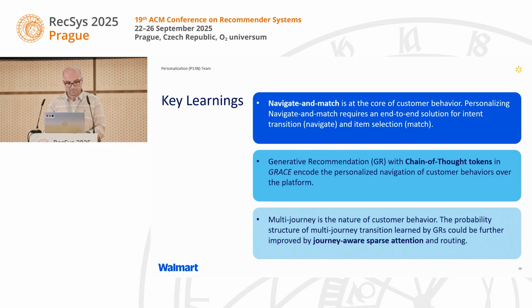Second, customer behavior is inherently multi-journey in nature. Our Journey-Aware JSA is specifically designed to understand the complex transitions within and between these journeys, improving both model accuracy and efficiency. GRACE provides an effective and scalable end-to-end solution for personalizing the entire user journey.